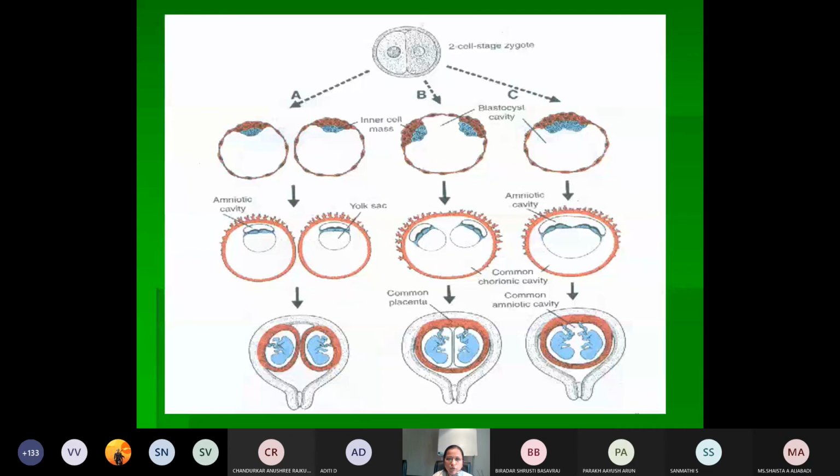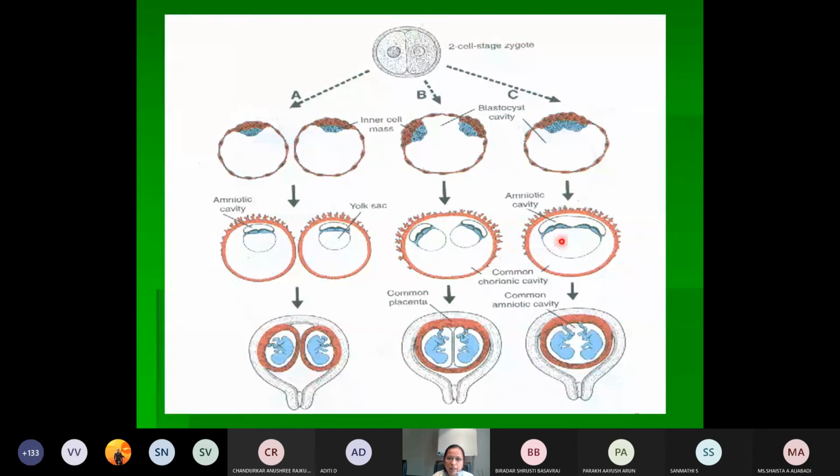So what you are seeing is two inner cell masses developing. This is at the 2-cell stage, so this is early splitting of the inner cell mass. They will be separately implanted into the uterine cavity. Here they will be within the same chorionic cavity, and they are separately implanted. So that is one factor.